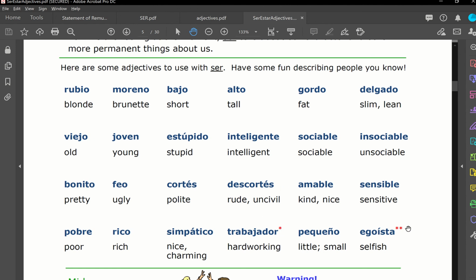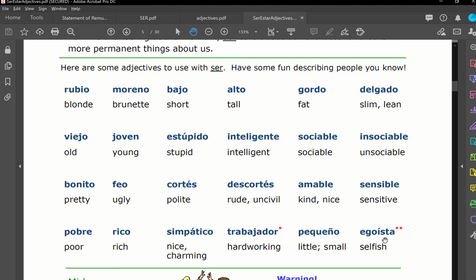Finally, I forgot to mention these two adjectives that you see with a red star here and two red stars here. Why do we have this? Because these are exceptions. Trabajador means hardworking. If you want to say that she is hardworking, for a woman, the only thing you have to do is keep this R here, but add A at the end. Trabajadora is different from the others because I told you that when you have a consonant, you add es at the end for plural, or it's the same for masculine and feminine. But this is one exception, okay? So be careful with trabajador. Trabajador is only for masculine. For feminine, make sure you add a at the end.